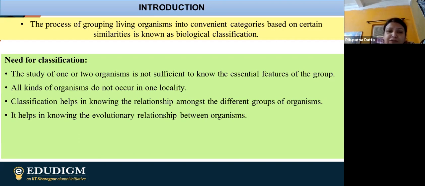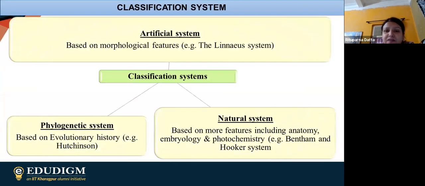So now after this particular characterization which was going on with the help of this man, finally we are going for the classification system. So later on different scientists came, and they actually devised different systems for this particular grouping purpose or classification purpose.